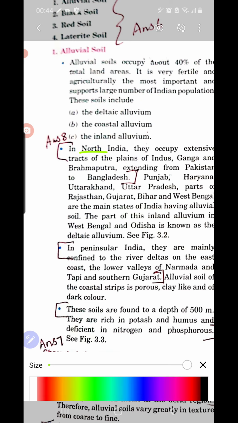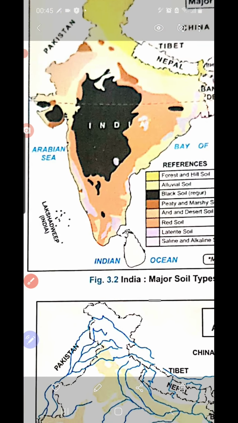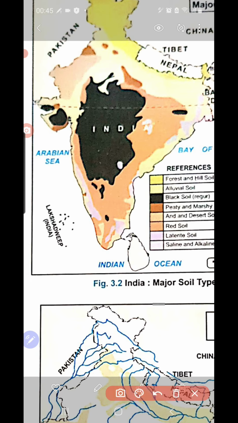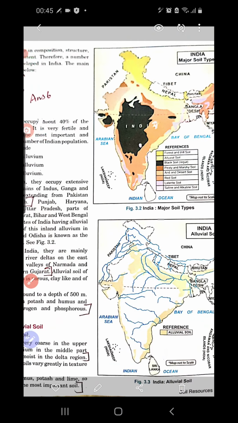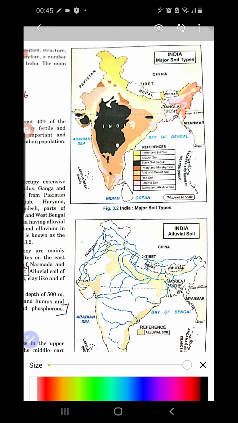In North India, it is found in the Indus, Ganga and Brahmaputra plains, extending from Pakistan to Bangladesh. How does it extend from Pakistan to Bangladesh? Pakistan is here in the west, and it extends up to Bangladesh here in the east.